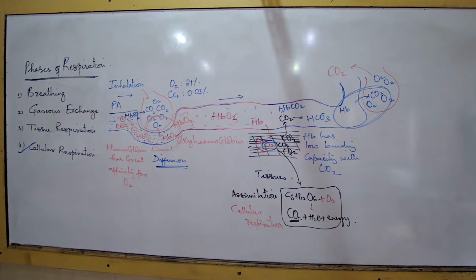Thus, oxygen diffuses from alveolus towards the blood. Oxygen diffuses from alveolus towards the blood. Full stop. Next point.